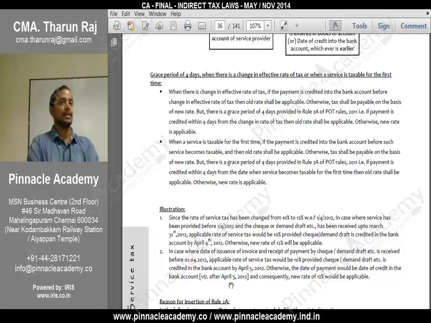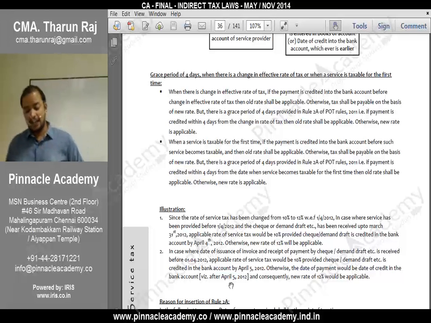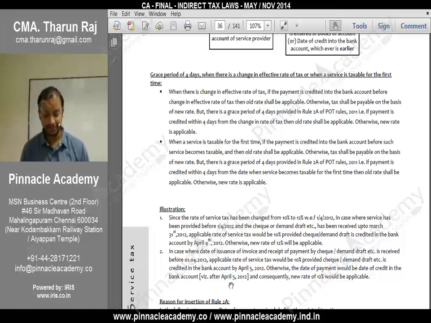Understood? See next page. In the next page you can see the grace period of 4 days when there is a change in effective rate of tax or when service is taxable for the first time. Okay, so let me discuss this.